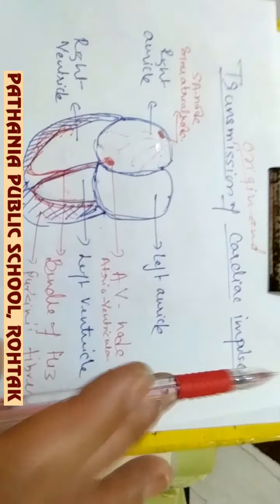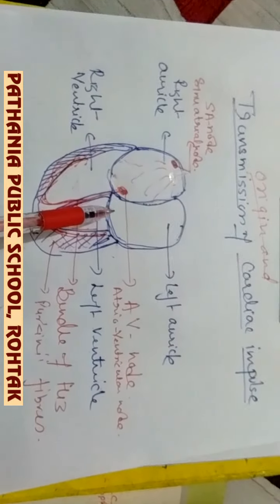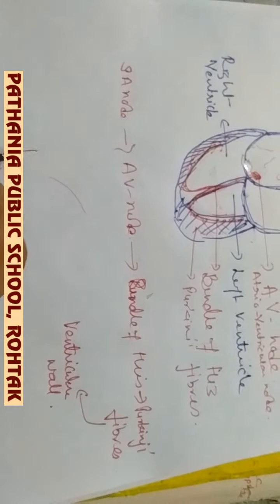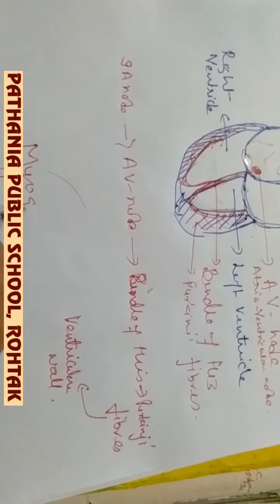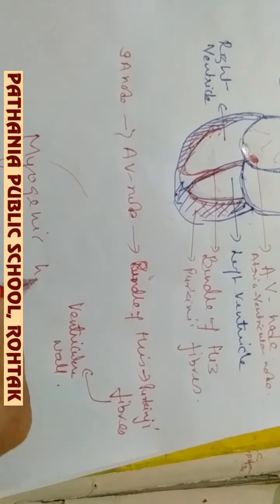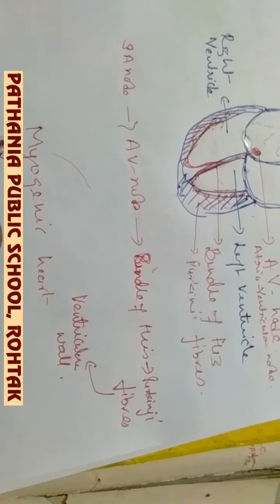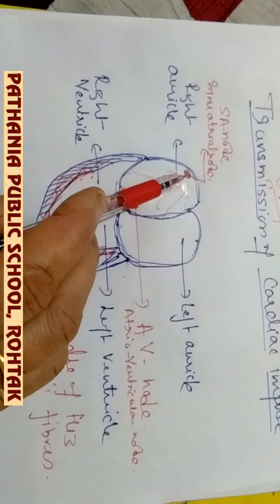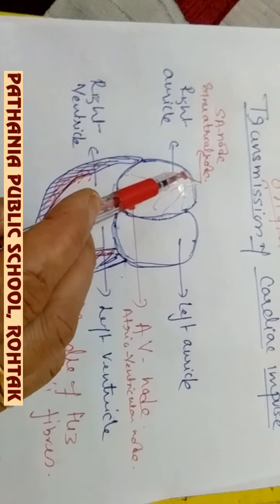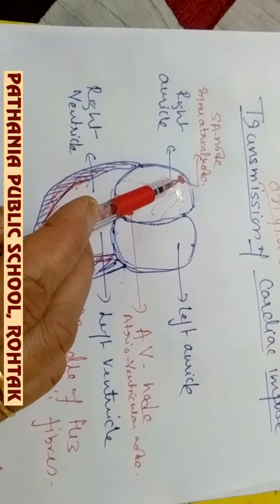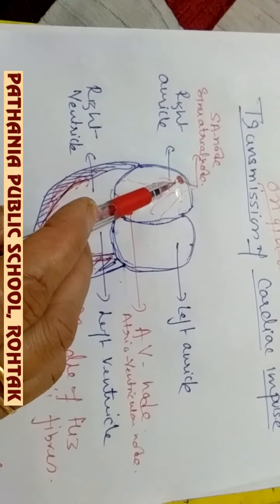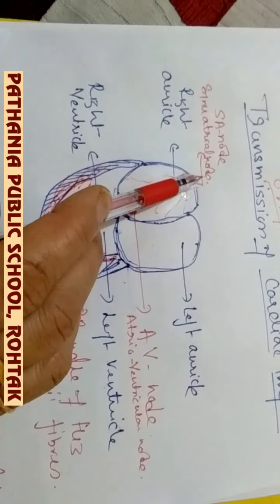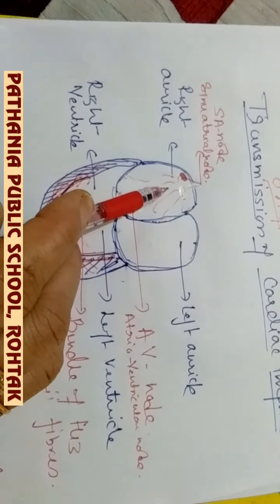So now come here. We say that our heart is a myogenic heart. Myogenic heart means the origin of the cardiac impulse takes place in the musculature, a node which is made up of the musculature of cardiac muscle. That node is called the sino-auricular node, and it is present in the right auricle, on the right side, upper right side.